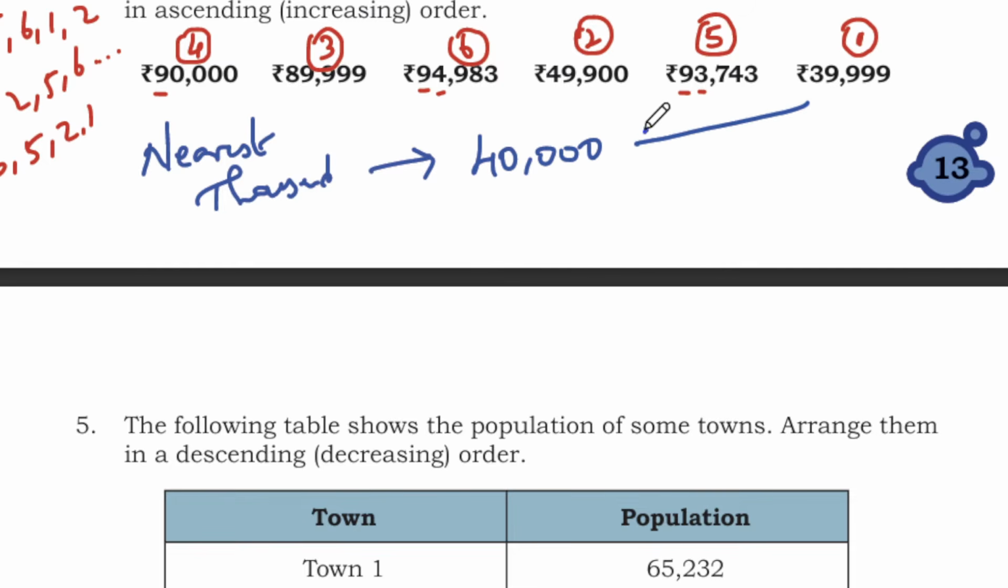This one. Okay, and this one, the nearest thousand is 94,000. Okay, and what is the nearest tens here? The nearest 10 is 94,990.